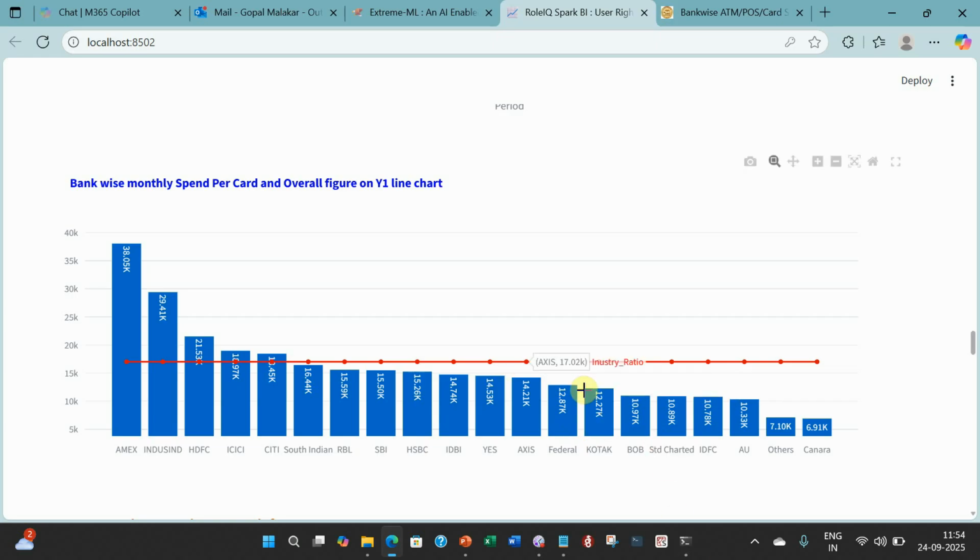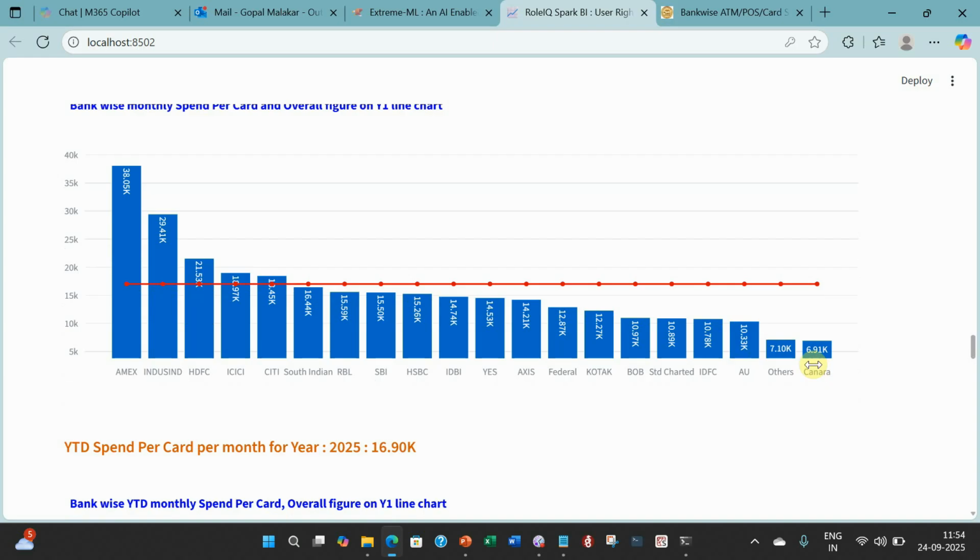Look here, then again you have a step down to the 10,000, 11,000 range, which is BoB, Standard Chartered, IDFC, and AU. You can see these four look very similar. Then you have these two, Federal and Kotak, and then these almost six, seven, which are very much the same. Then these are slightly on the higher side, and these are damn good here. Others have very little, and Coinera obviously probably has a lot of inactive cards. That's why they have the least spend per card.